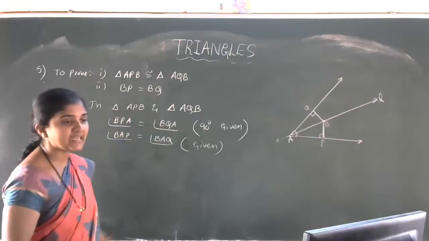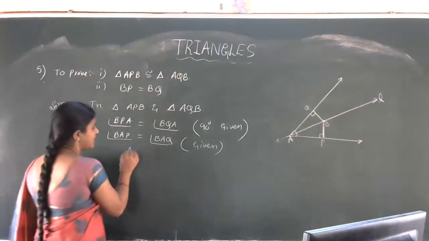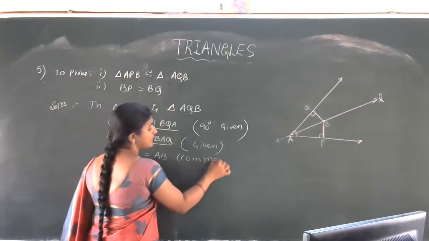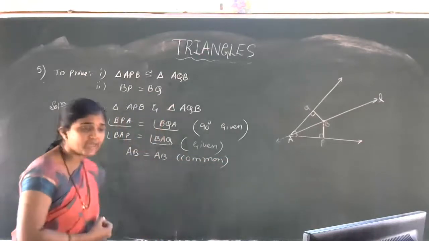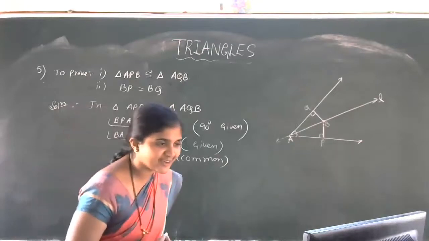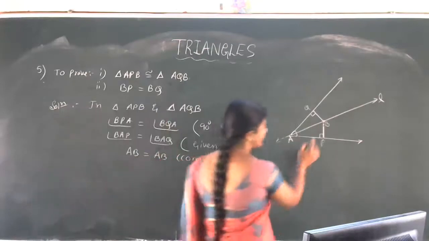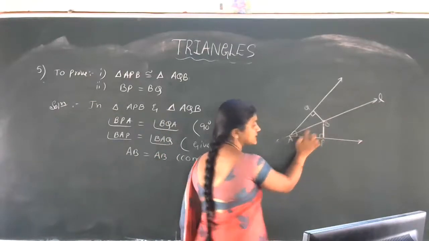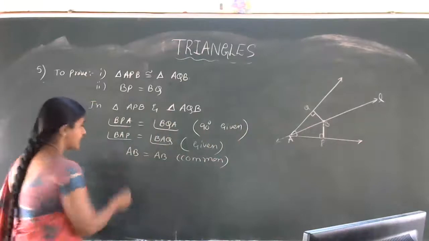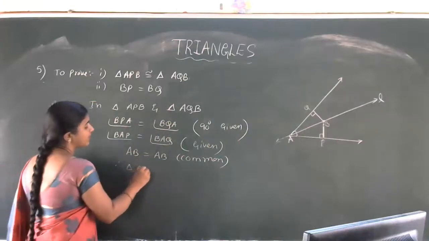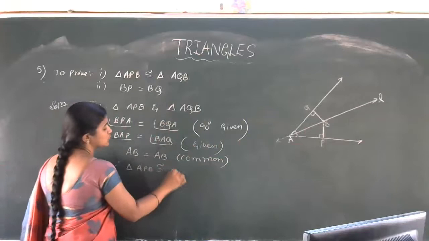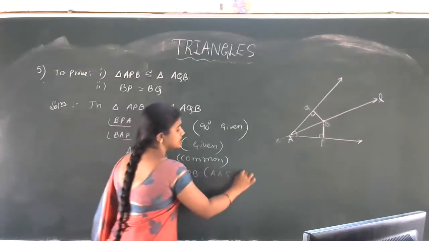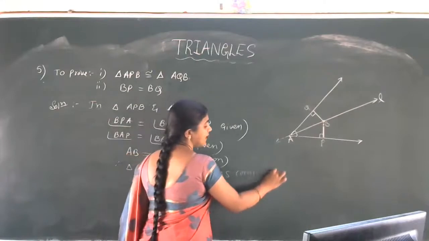Next, AB side is common. AB is equal to AB, common. AB is common for both the triangles. Now which congruency criterion are you observing? See here, we covered this side, this angle and this side. Any two angles and one side. Which criterion? AAS. Therefore, triangle APB is congruent to triangle AQB according to AAS congruency criterion.